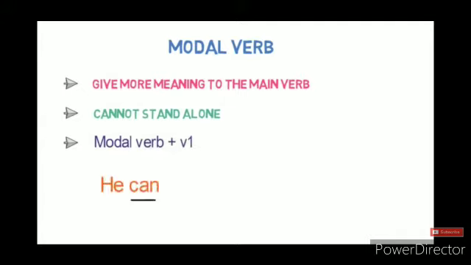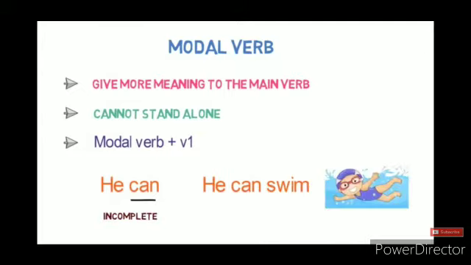Now we'll see an example. He can. Here can is a modal verb. Now you will ask, he can what? It doesn't give us complete sense. Now if I say he can swim, you will understand and it gives us complete meaning.